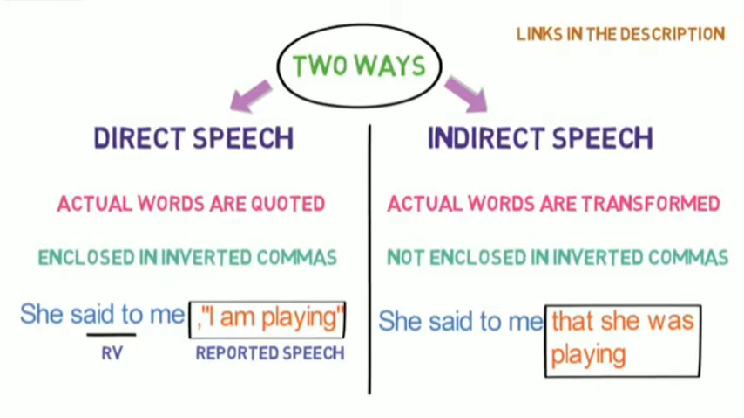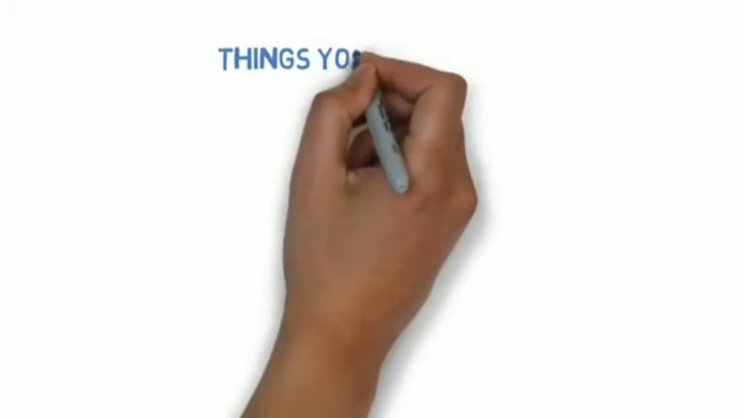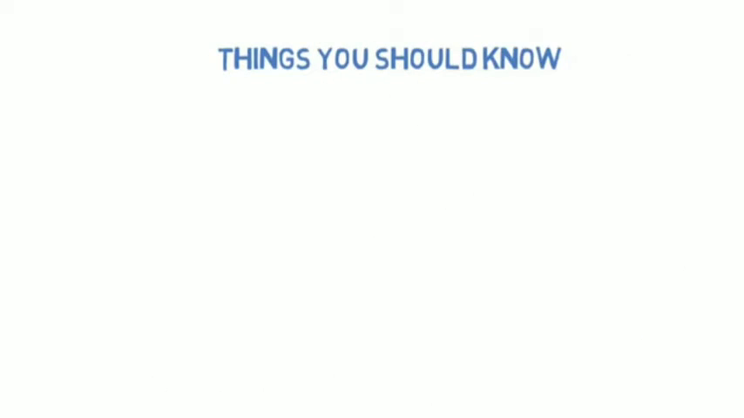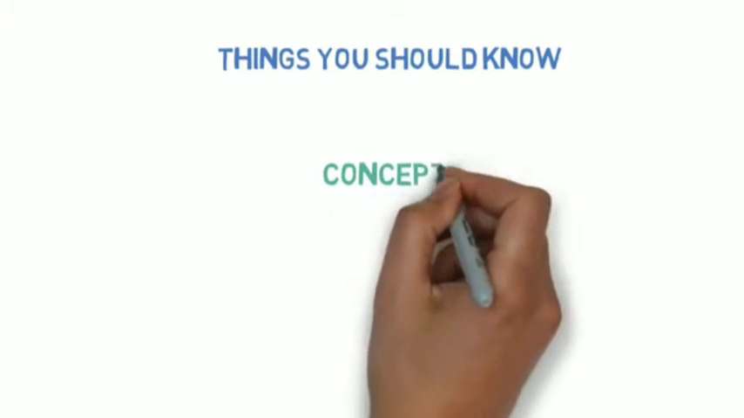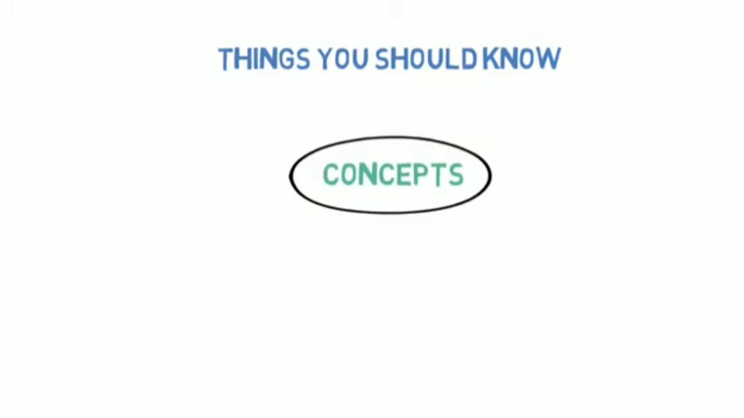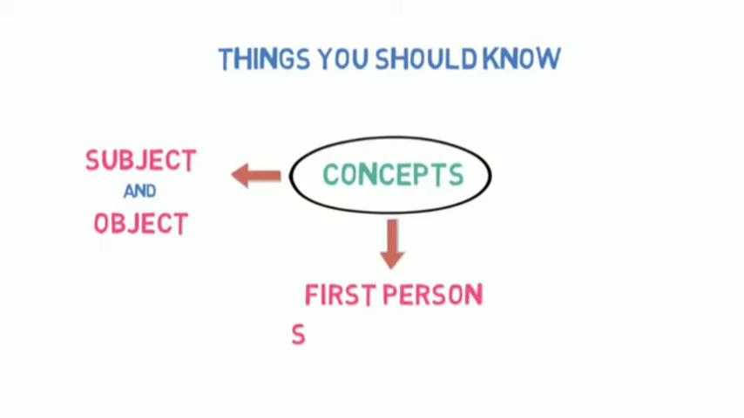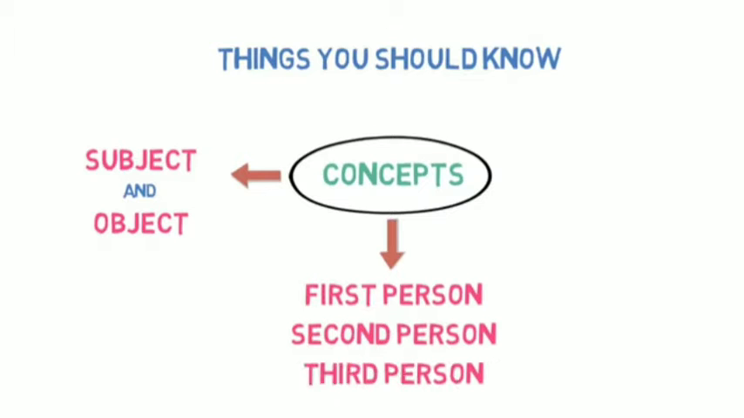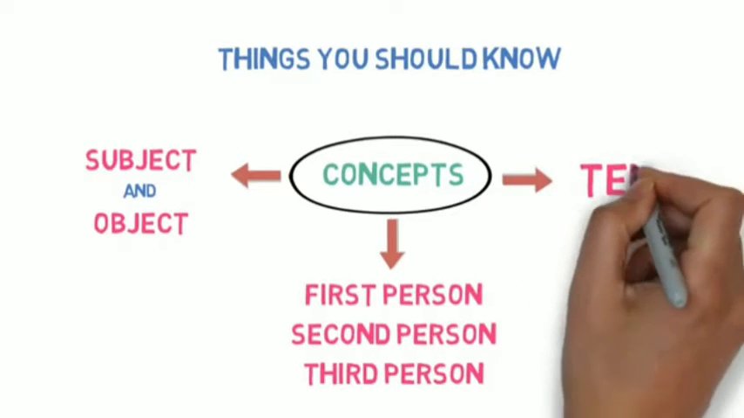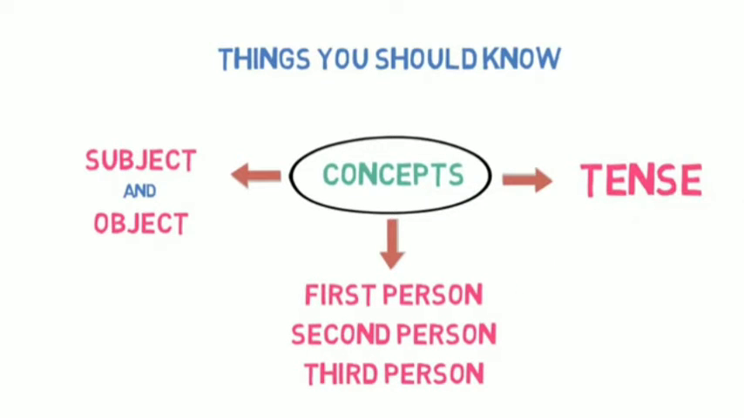But before we begin to understand the conversion, there are certain things that you should know very well. There are three important concepts that you must understand properly. First one is what is subject and object in the sentence. Second one is what is first person, second person and third person. And third one is what is tense. We have already discussed all of them in our previous video, but we will quickly revise here.